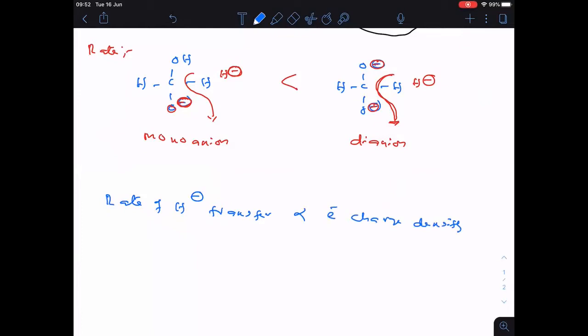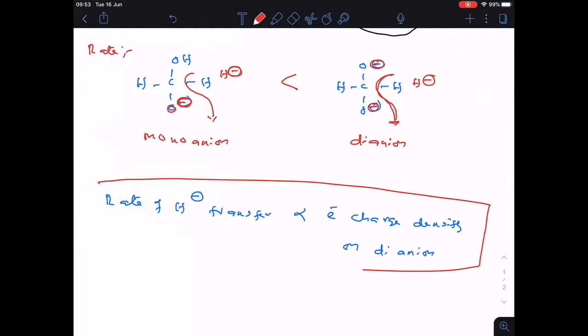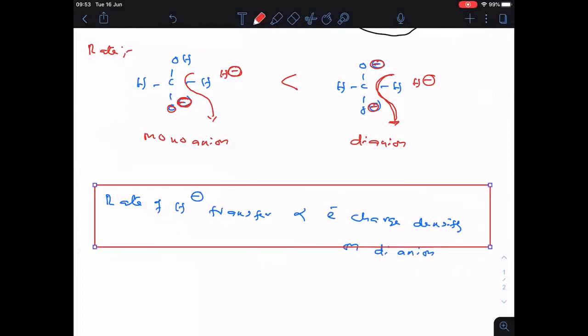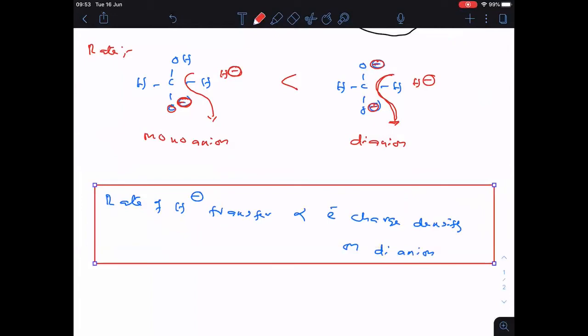Am I right? So this point is very important to us, and on this point some questions are also there that we are going to solve. Rate of hydride transfer is directly proportional to electron charge density. So please copy it quickly everyone.